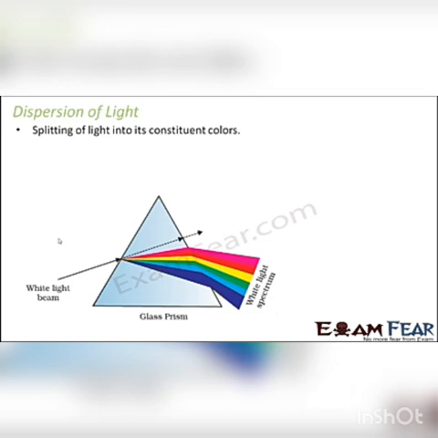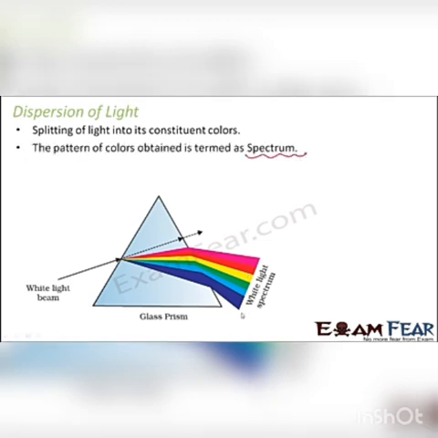So when you pass white light through a prism, it gets spread into its constituent colors, and this process is known as dispersion. The colors of light which you receive are known as a spectrum. So this is called the white light spectrum, that is, all the different colors which together form white light.